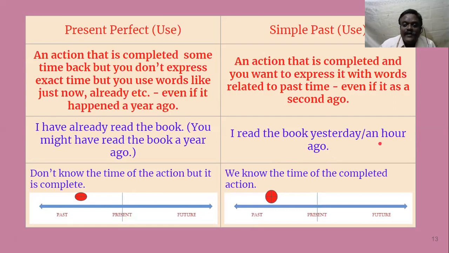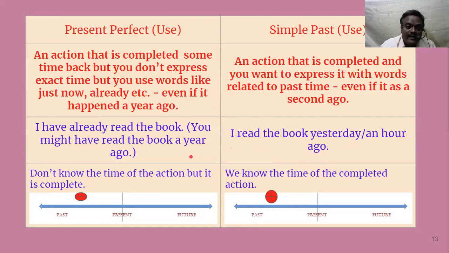I saw the movie an hour ago. Just now I am returning from the theater. I saw the movie an hour ago. If you say just now, then again you have to use, I have seen the movie. I have seen the movie just now. Okay, like that. This basic rule, that is timestamp.